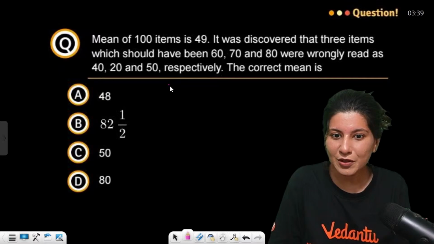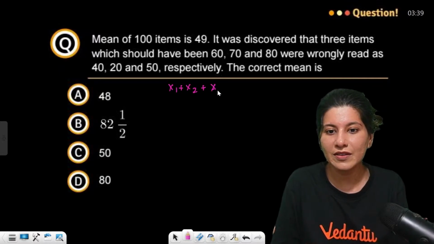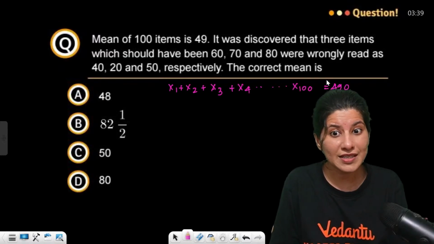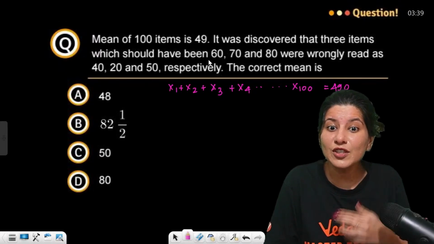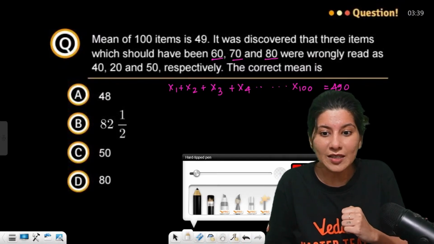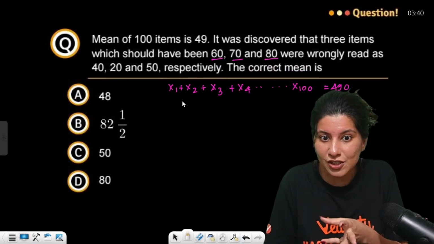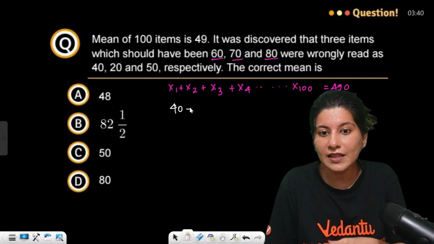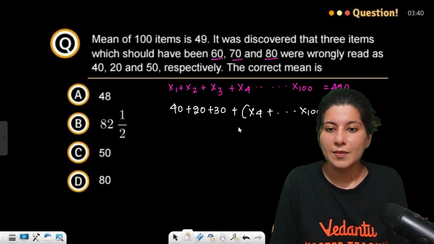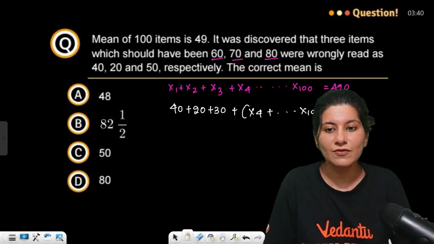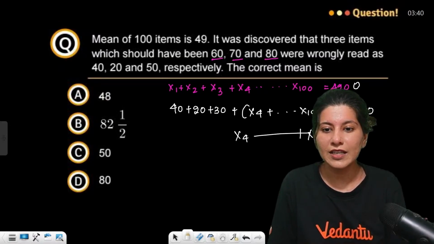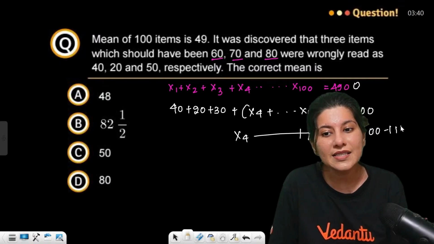Mean of 100 items is 49. So x1 plus x2 plus x3 plus x4 all the way up to x100 is 4900. Now understand the mistake. It was discovered that 3 items which should have been 60, 70 and 80 were wrongly read as 40, 20 and 30. x4 to x100 are exactly the same, but these three observations were wrong. So now x4 to x100 will be 4900 minus 110.